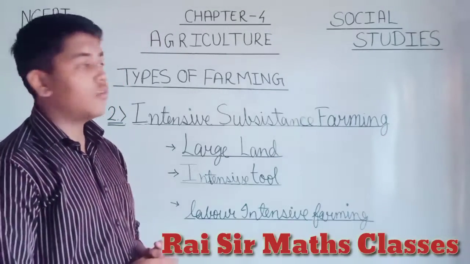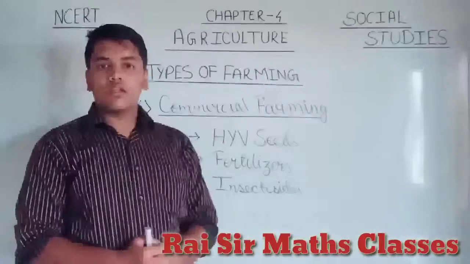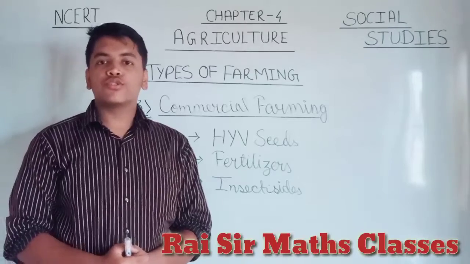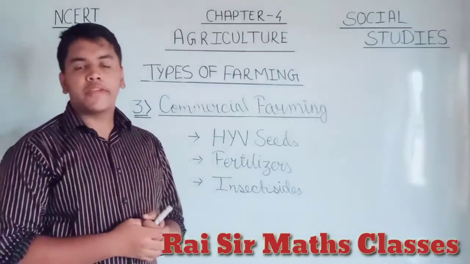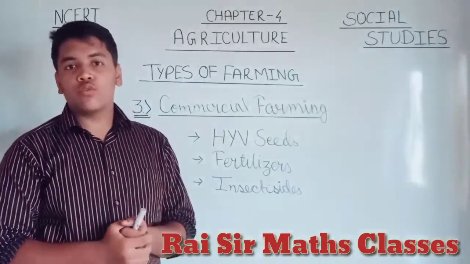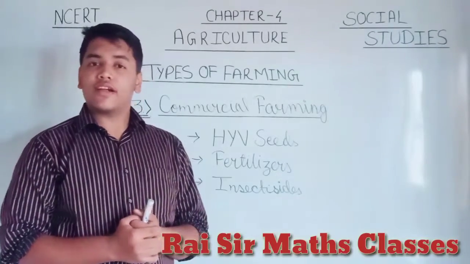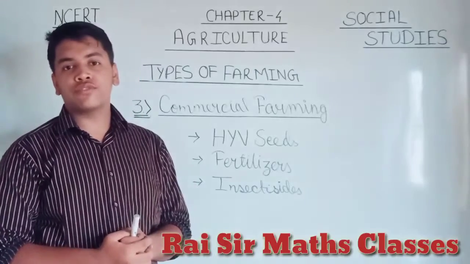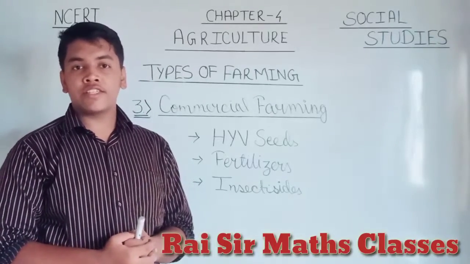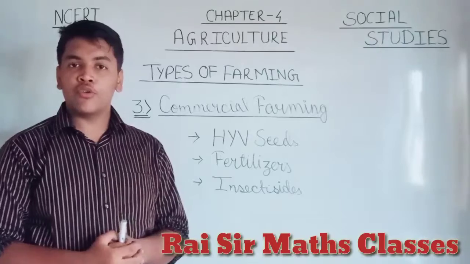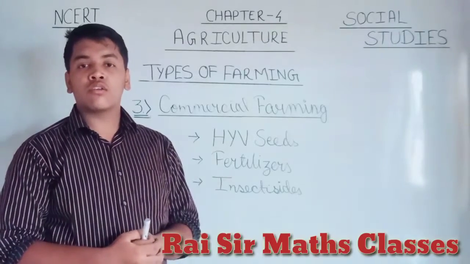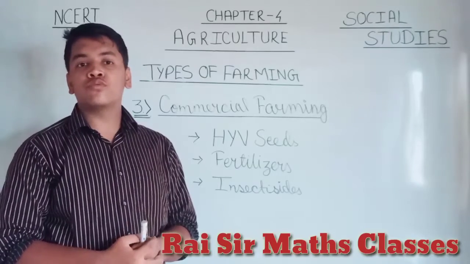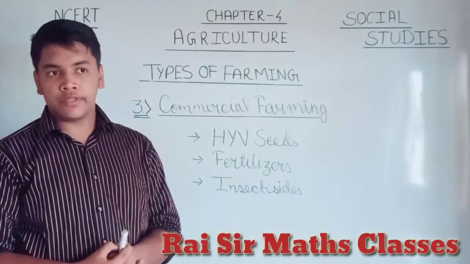Now let us talk about the third kind of farming, which is commercial farming. So what does it mean? It is a kind of farming which requires a rich variety of seed, with insecticides, pesticides, proper manure, and good fertile land, and it is basically used for income purposes.